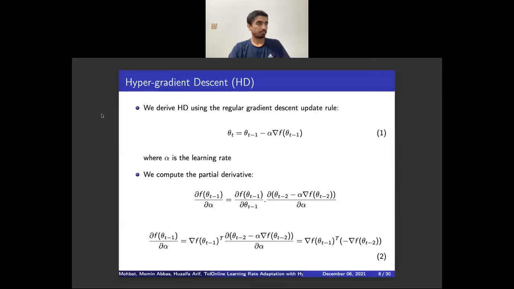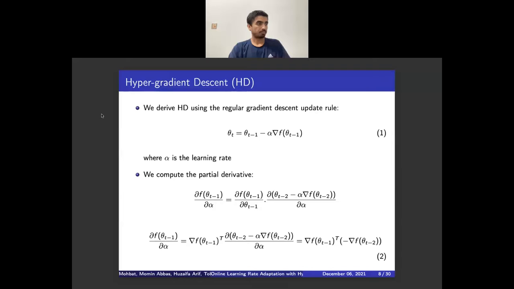And you notice that these two things are basically equivalent. So on the right here in the numerator, where you see theta t minus 2 minus alpha times gradient of f at theta t minus 2, by the gradient descent formula, equation 1, this is just theta t minus 1. We're literally just substituting in equation 1 for gradient descent here. So these two things on the middle are equivalent. So when we simplify that a little, we get this here on the bottom. And if we apply the chain rule to that, you'll see that this is just the thing on the very right here on the bottom. And we're going to call that equation 2.